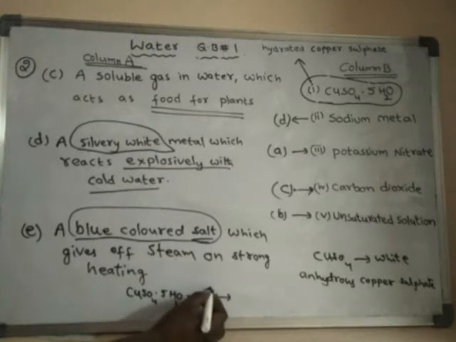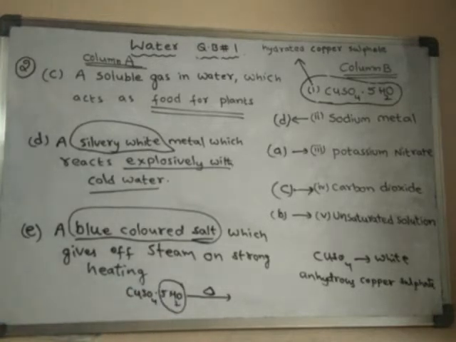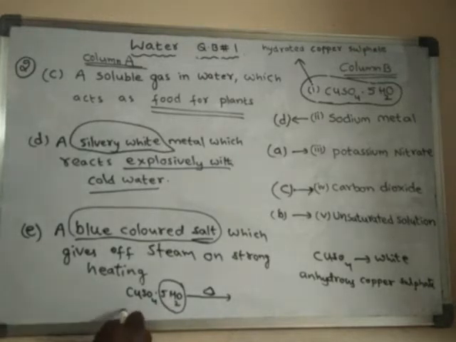Generally, any hydrated salt, when heated, loses its water, its water of crystallization. Such water present in the salt is said to be water of crystallization.